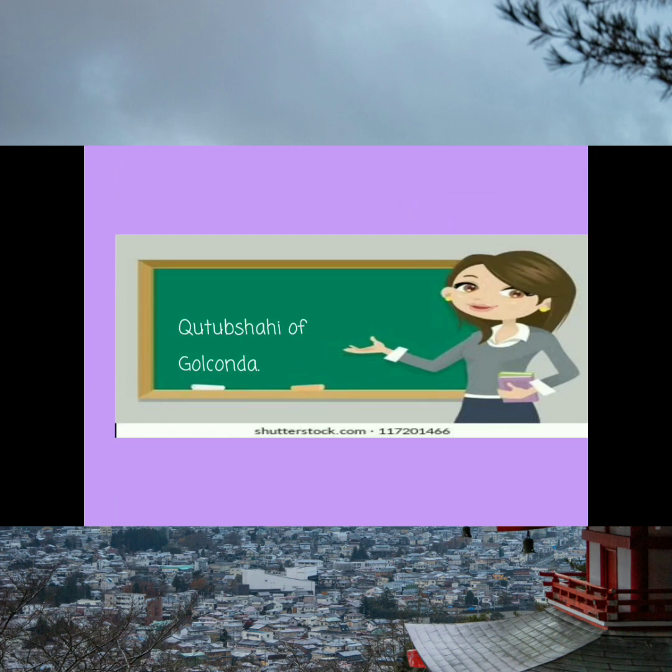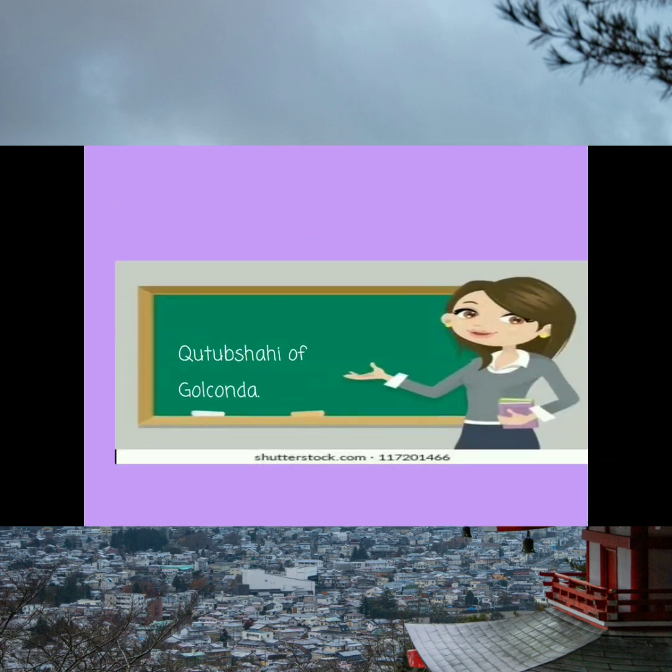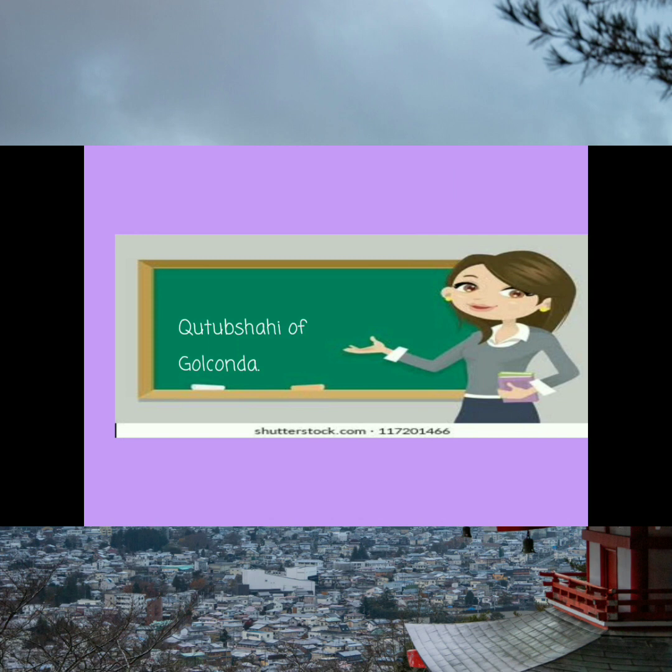So these are the five powers, I repeat. Five small powers: Imad Shahi of Berar, Barid Shahi of Bidar, Adil Shahi of Bijapur, Nizam Shahi of Ahmednagar, and Qutub Shahi of Golconda.